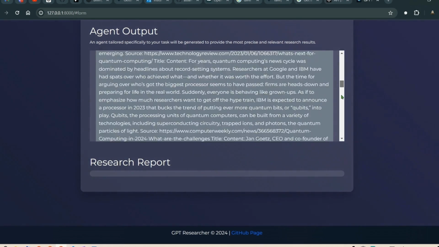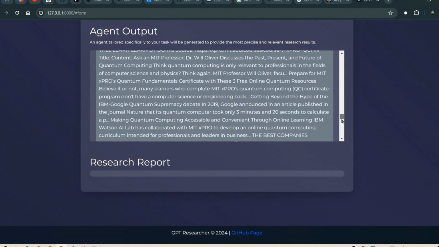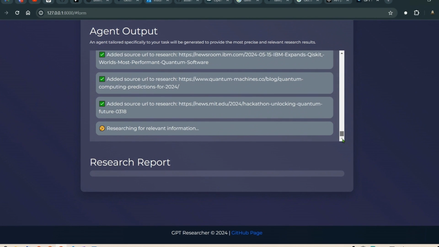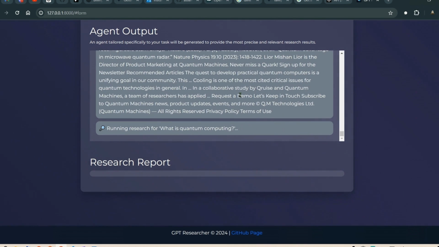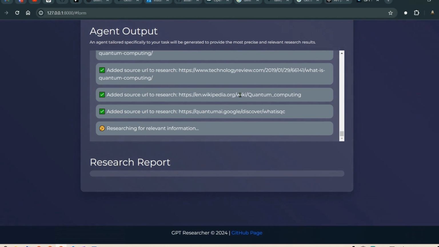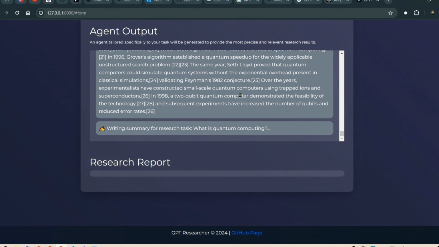There are different sources. It was able to find relevant sources and added everything that is pertinent to the question at hand. Now it's again researching for different relevant information, getting the quantum computing for 2024 because this is the present year, and it's continuing even further. So let's wait for the agent to extract the information, and then it should start up the report making process.